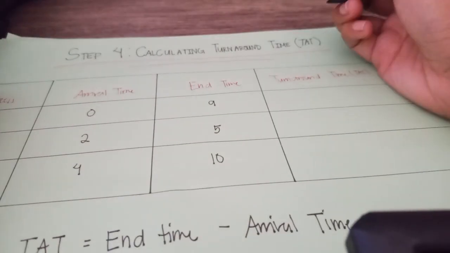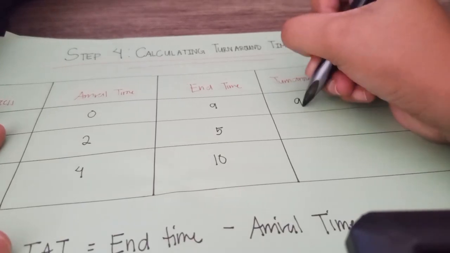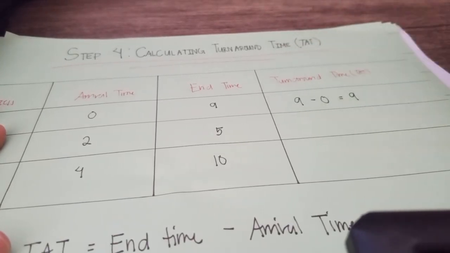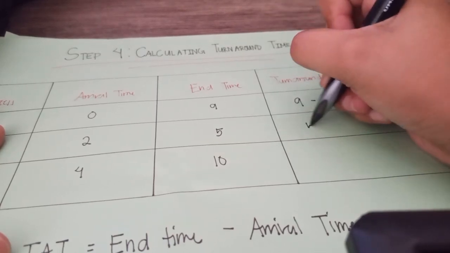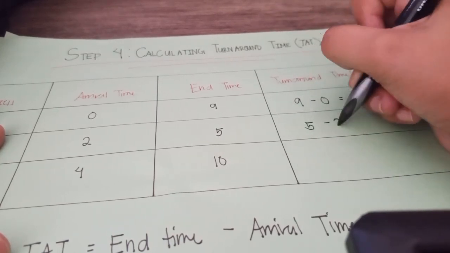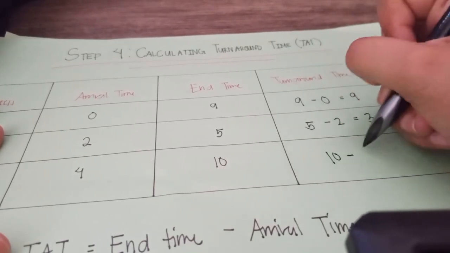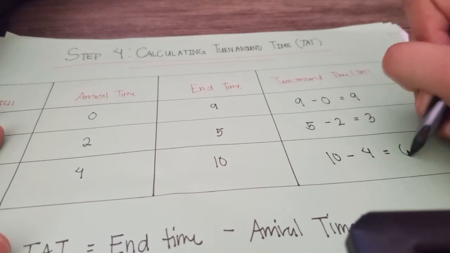So let's do this. 9 minus 0 equals 9, 5 minus 2 equals 3, and 10 minus 4 equals 6.